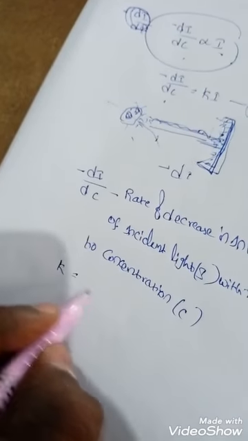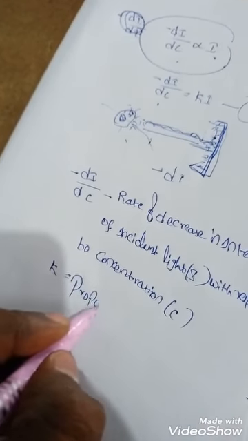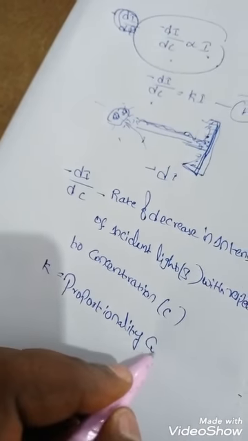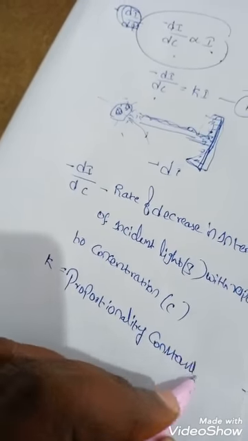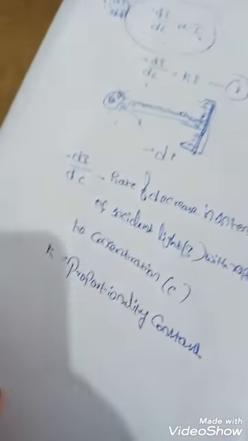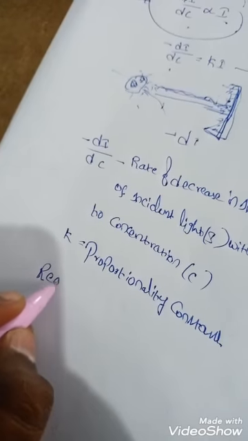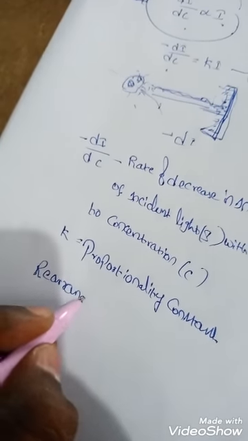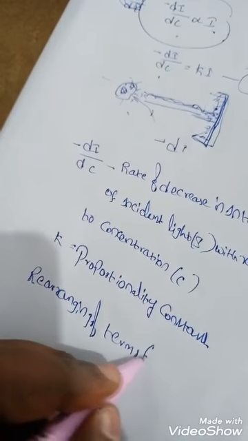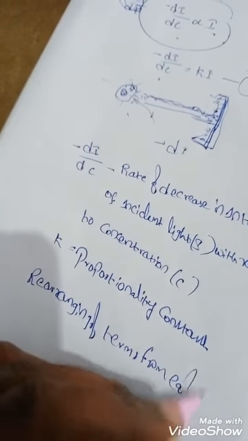K means the proportionality constant. Next, rearranging of terms from equation 1.